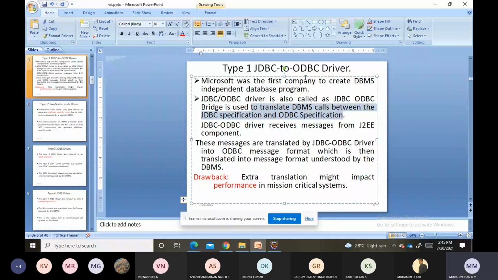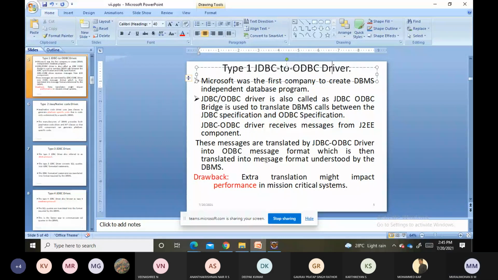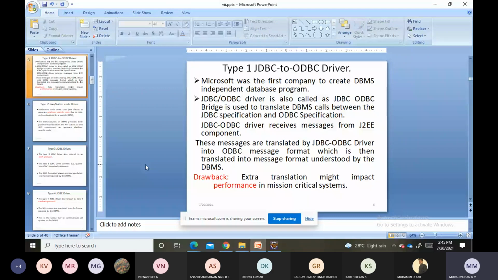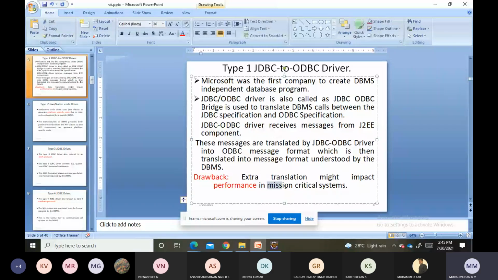Okay, so what is the drawback we are having in this type? Extra translation might impact performance in mission critical systems. Just observe, when we need to execute a particular set of tasks within a particular set of time, if it takes some extra time, then automatically we are going to fail in a mission, right?